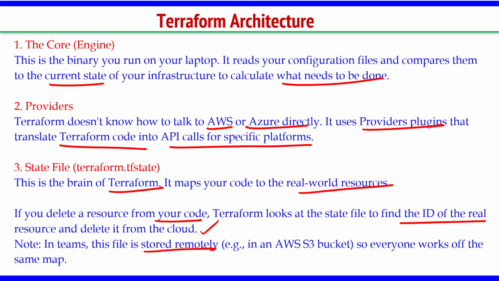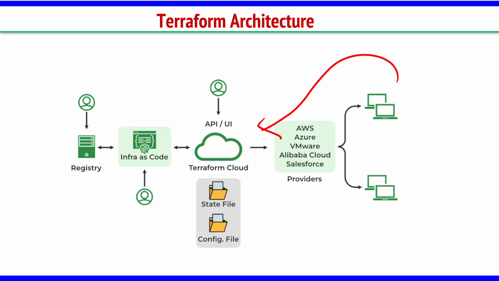Okay, so these are some main important components of Terraform architecture, right? So this is how it works. There is a registry. Okay, in this registry we will be storing the scripts. Why do we need this registry? To store the scripts, and this is the user. Once we execute that script using Terraform, it will focus on the state and config file.